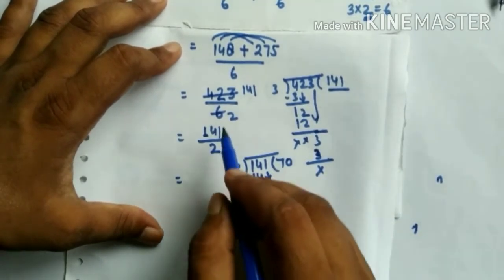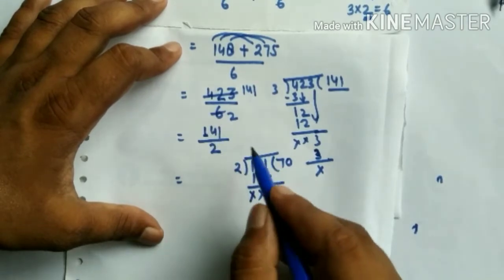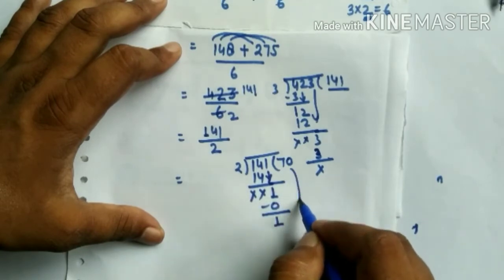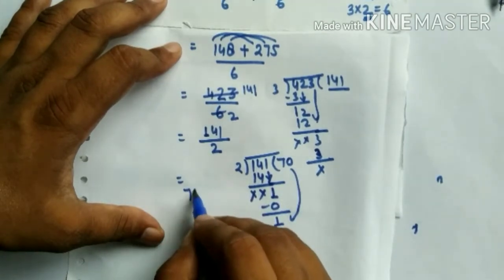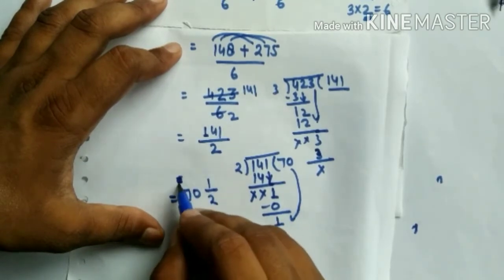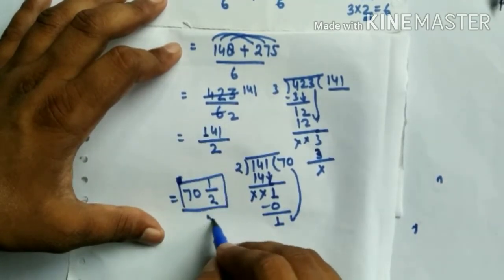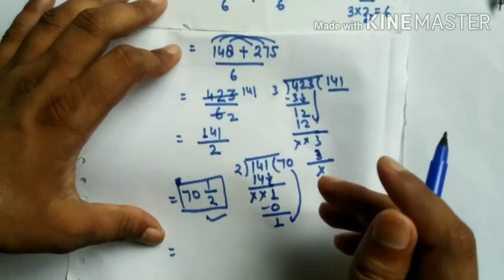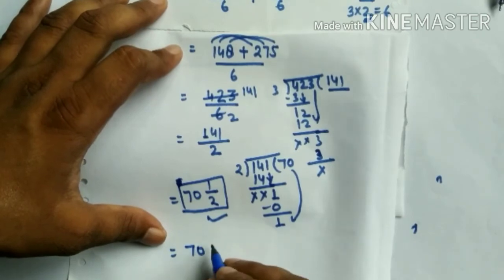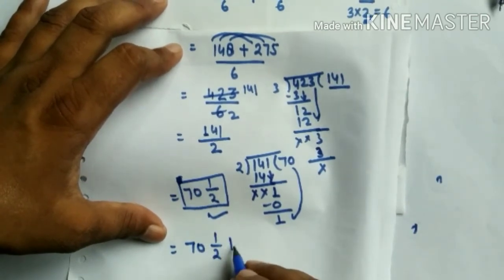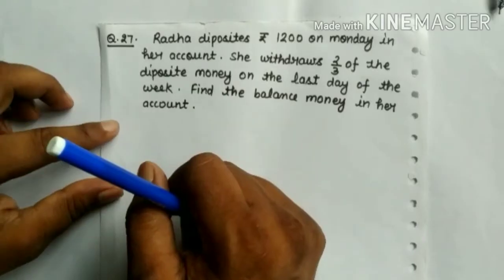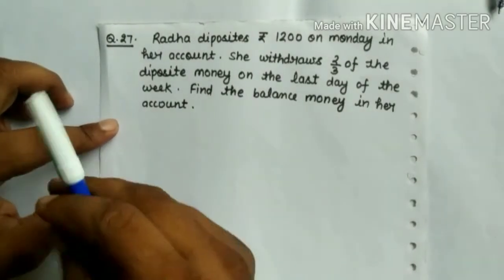Then we can write this fraction as 70 whole 1 over 2. This is your answer. It means that the total distance traveled by the man is 70 whole 1 over 2 kilometer. Now here is question number 27.